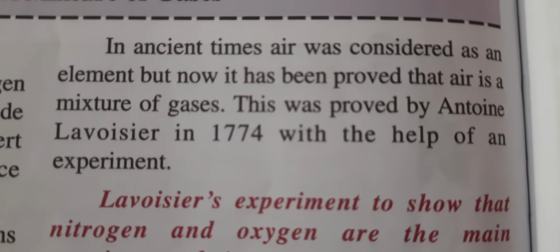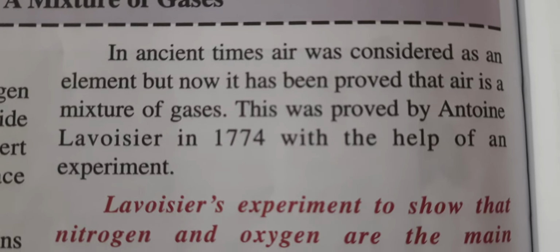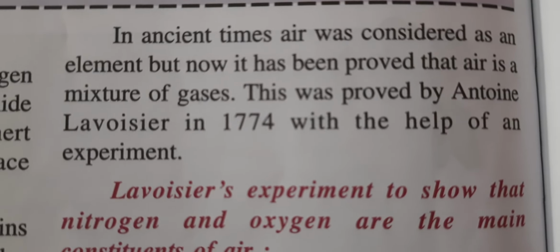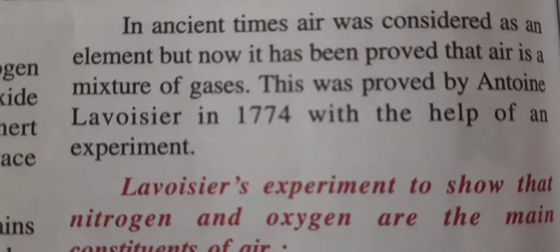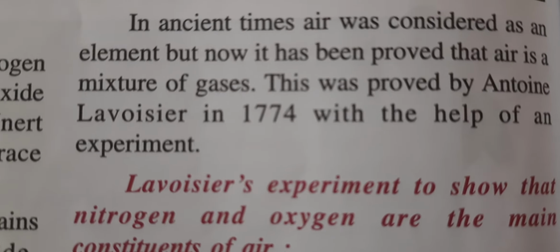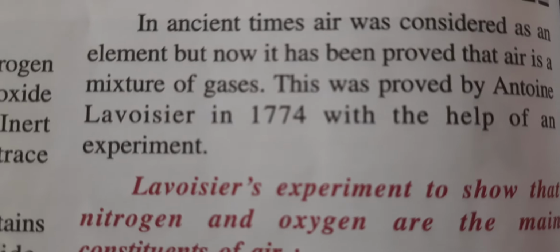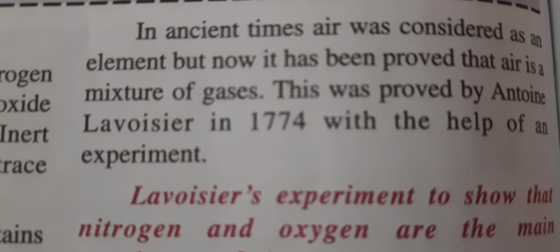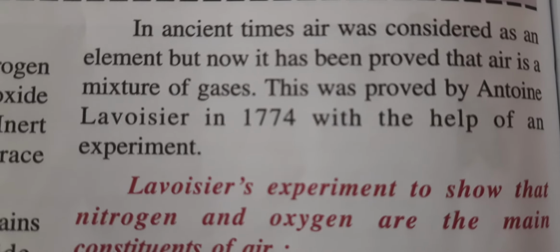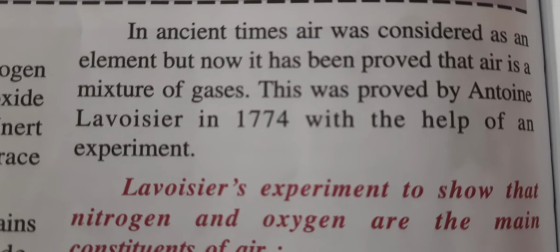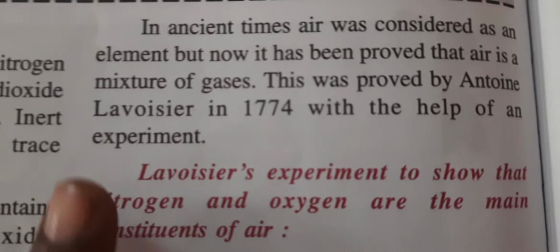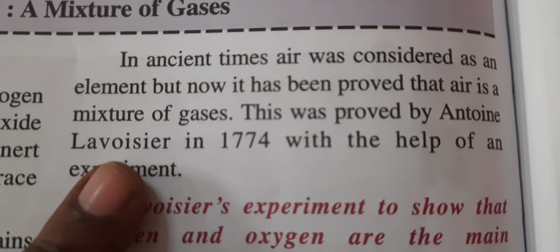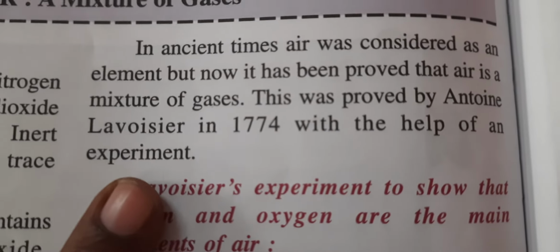In ancient times, air was considered an element, but now it has been proved that air is a mixture of gases. What was thought earlier, that air is also a kind of element, but now scientists have made discoveries and done many experiments. Then they came to the conclusion that air is not an element; it is a mixture of many gases. This was proved by Antoine Lavoisier in 1774, with the help of one experiment.